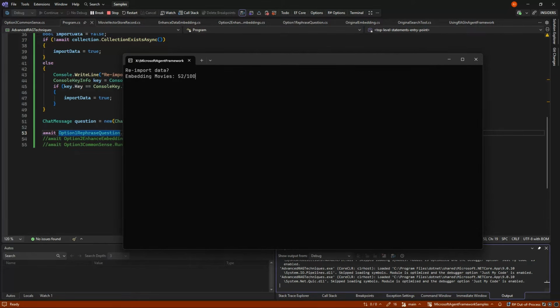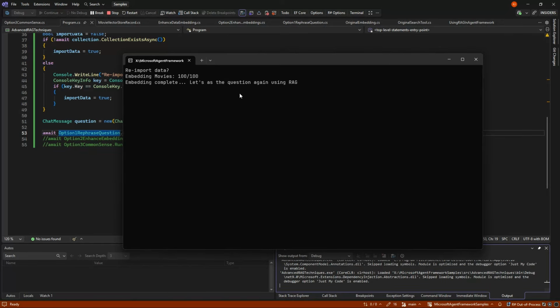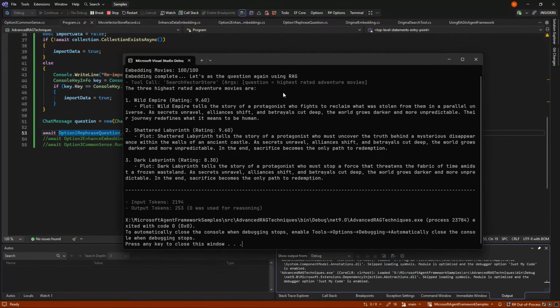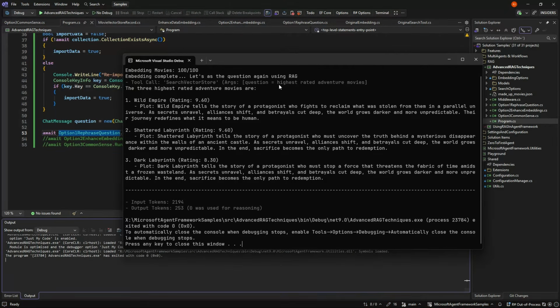So putting in the data in our simple raw format and asking the question, but you can now see the question was highest rated adventure movies, despite our question was give me the top 3. So AI will still use top 3, but the search against our RAG data is a different question.